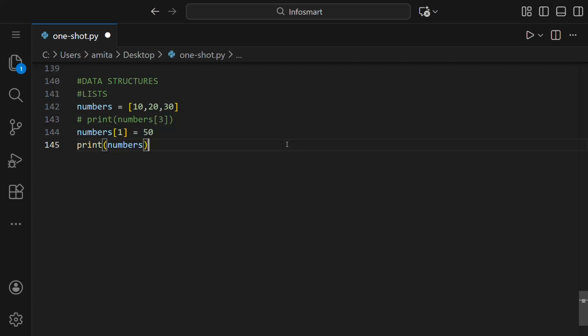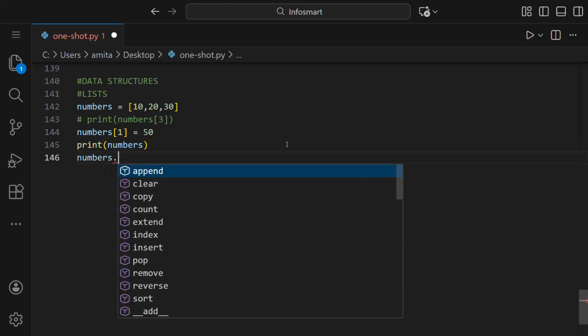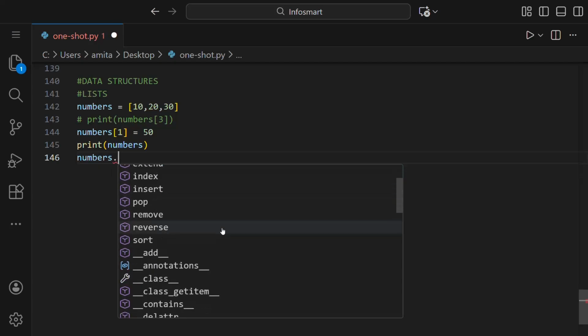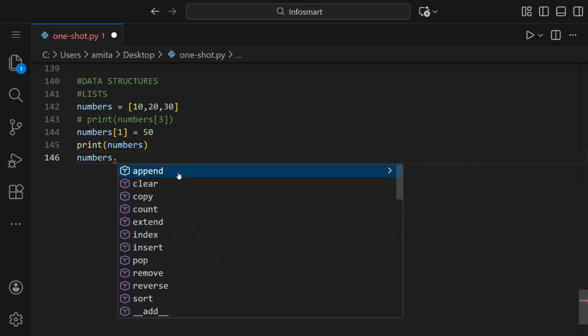Okay, so next thing I said that we can even add elements. Add elements means if we write the name of the list like this, you can see there are so many methods in list. Like append, that is to add an element; clear, it clears all the elements of the list; copy, it makes a copy of the list; count, tells the number of elements in the list. Extend means to add to the list. Index tells the index of an element. Insert, we can insert any element using the index. Then pop is to remove an element given an index, and remove when we give that particular value.